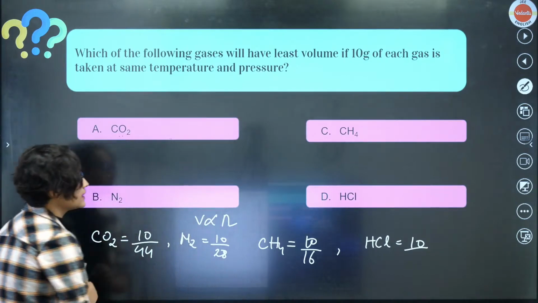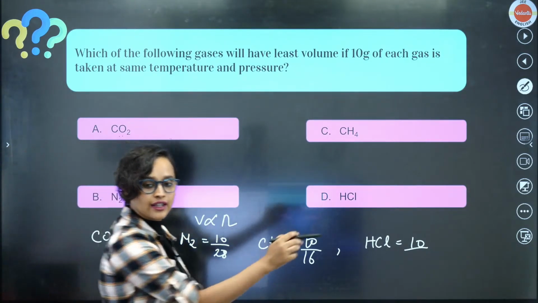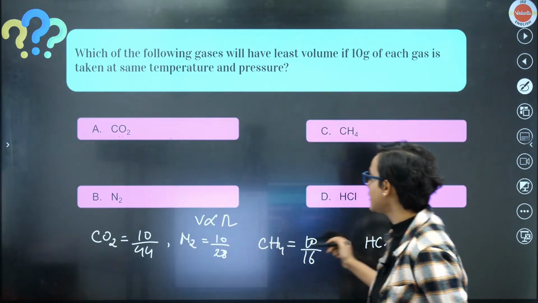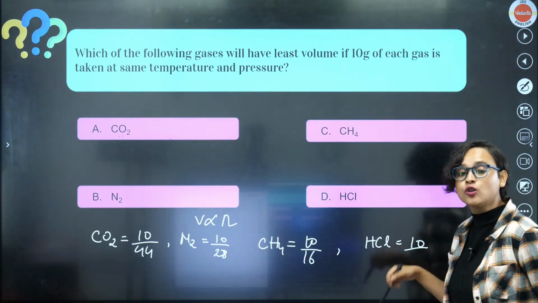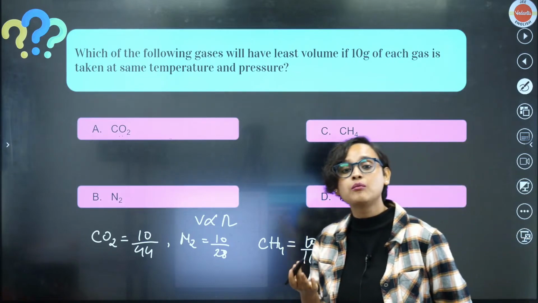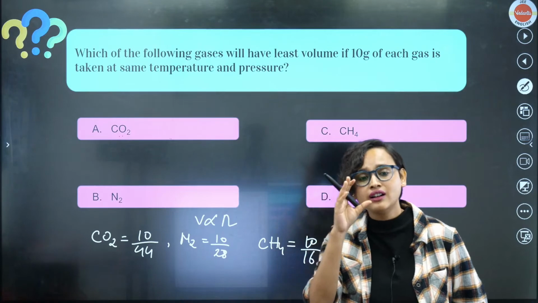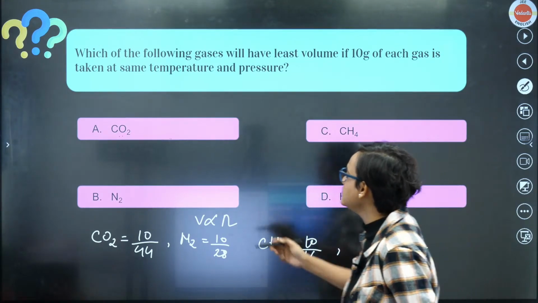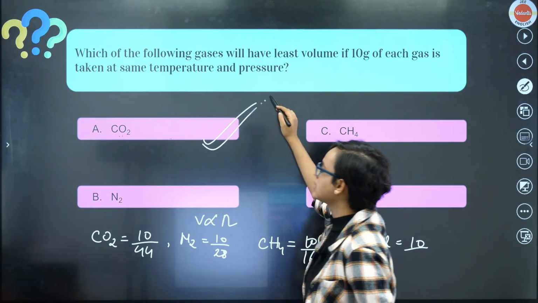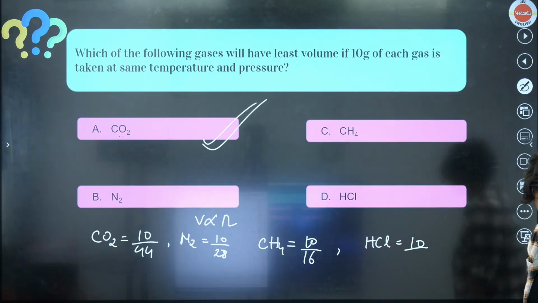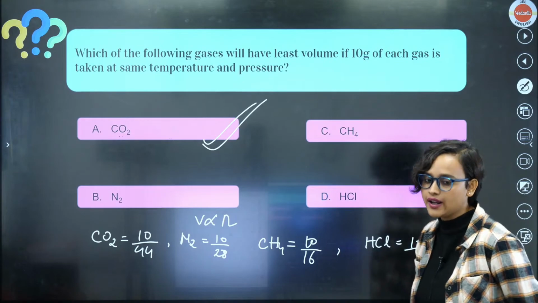The numerator is the same for every option, 10. Whichever has the biggest denominator will have the least amount. So carbon dioxide is the correct answer. Got it? Ram Babu, you are right.